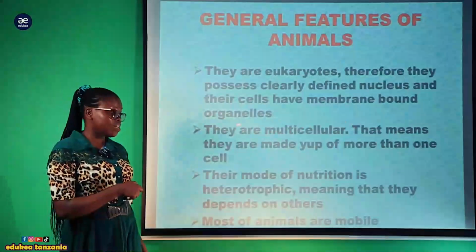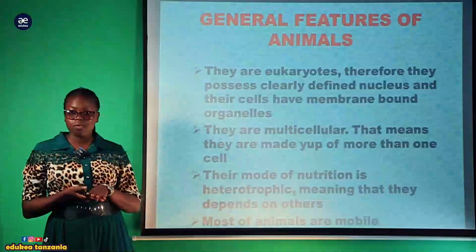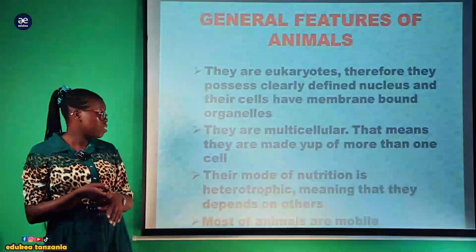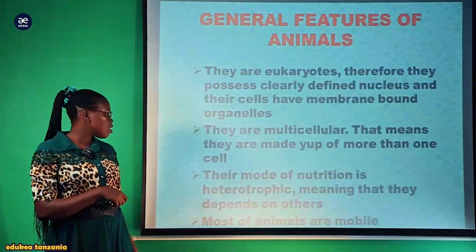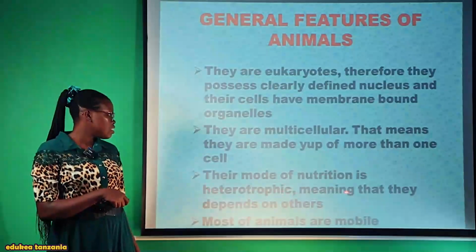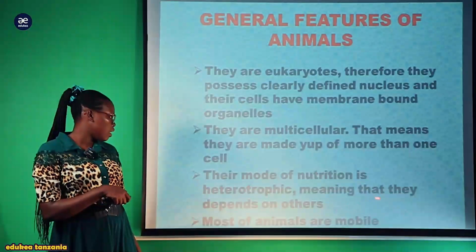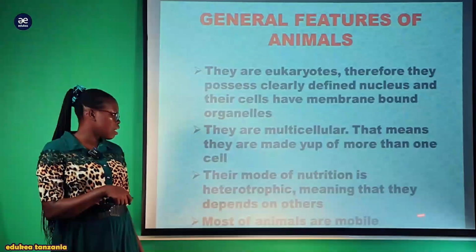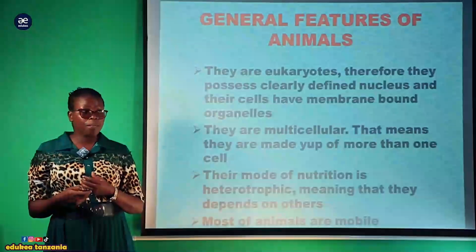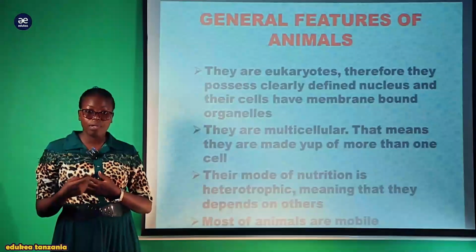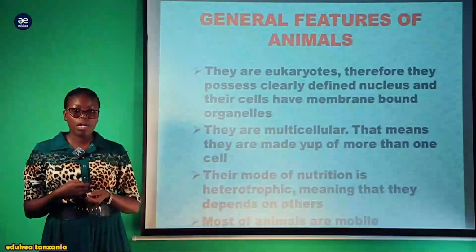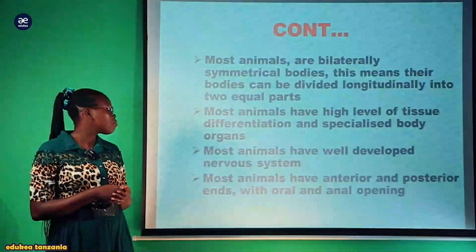Also, they are multicellular, meaning that they are made up of more than one cell. They are made of millions of cells. Also, their mode of nutrition is heterotrophic, meaning that they depend on others. And most animals are mobile. Most members of the kingdom Animalia are mobile, meaning that they have the ability to move from one place to another. Few are immobile, but most are mobile.